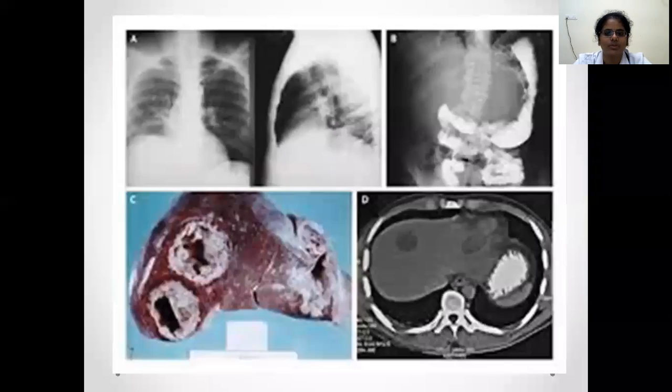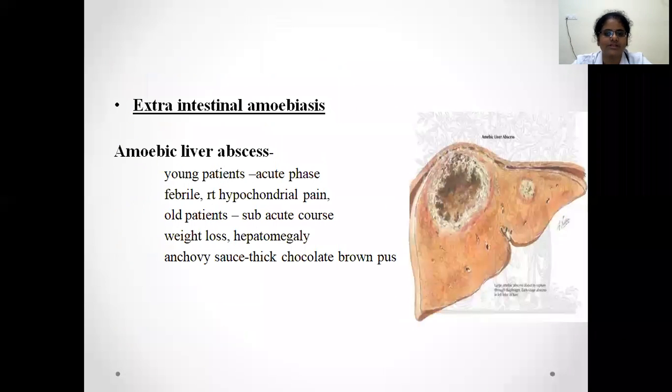One more thing I wanted to mention is that by the time a patient presents with amoebic liver abscess, he might not be showing any symptoms of amoebic colitis. Only if amoebic colitis is very severe and chronic, less than one third of the patients can present simultaneously with both colitis and abscess.